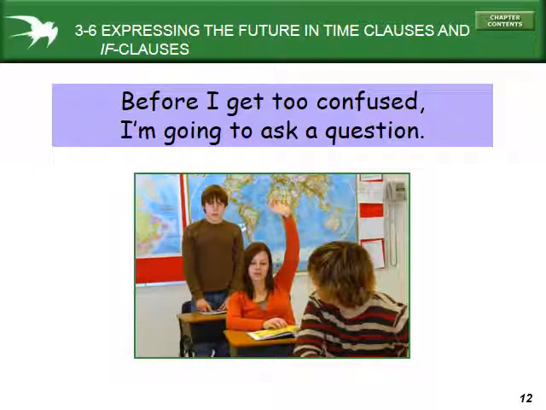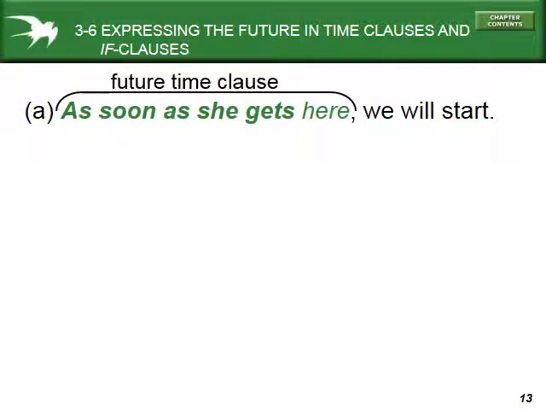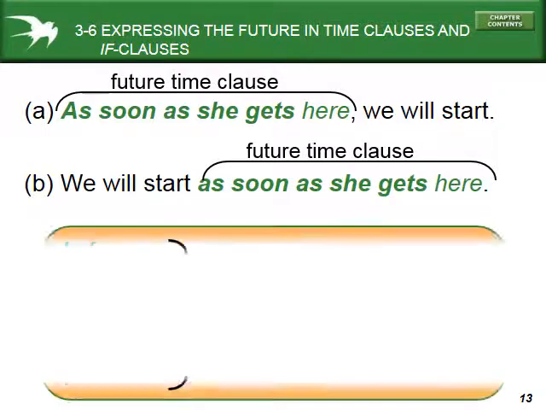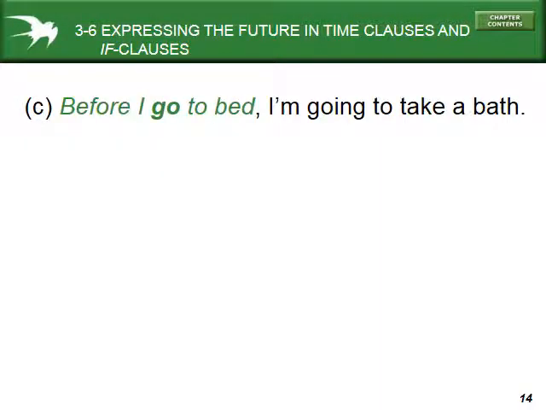So then let's look at the next question. The next question is about using the future tense in time clauses and also if clauses. Now we talked in chapter 4 about the time clauses. So here we say, as soon as she gets here, we will start. So as soon as, this is the time clause, right? And the we will start will be the main clause. One thing we recognize here again is that when we have the time clause first, we use a comma. When it's second, we don't use a comma. Okay? So the idea of the time clause is the same.